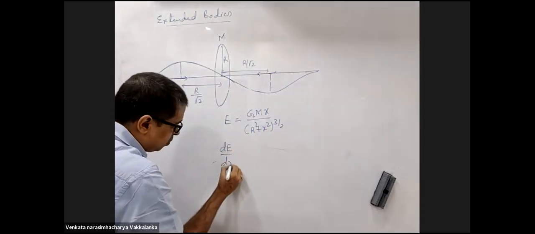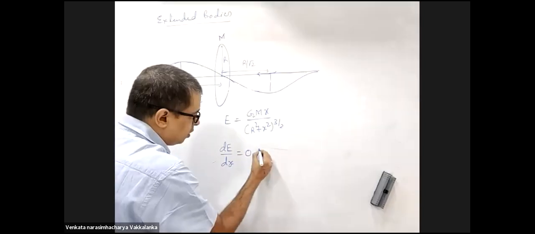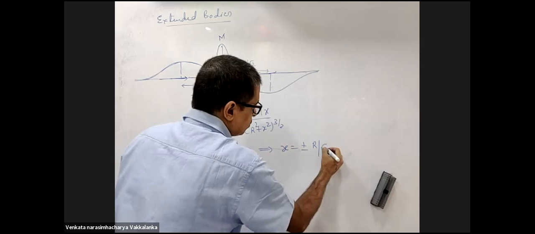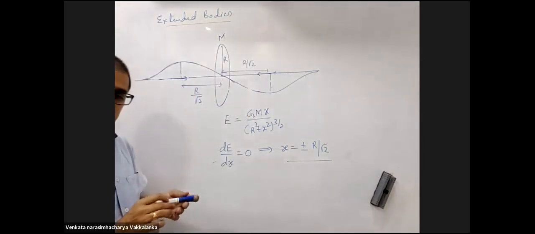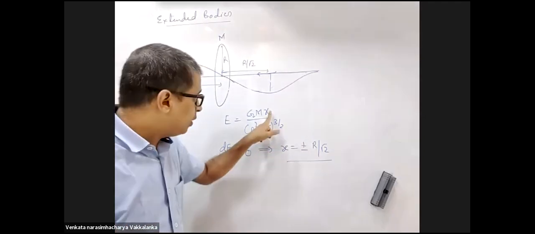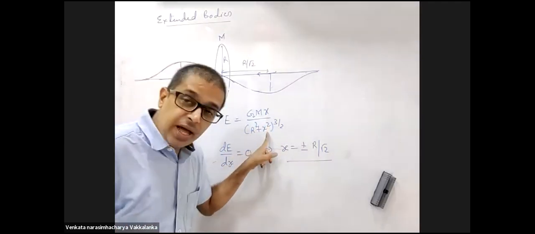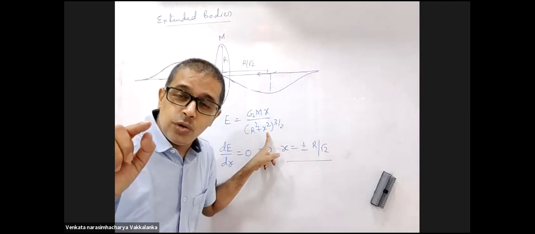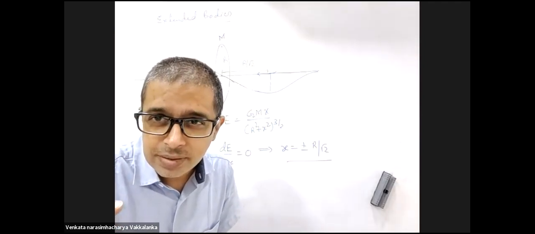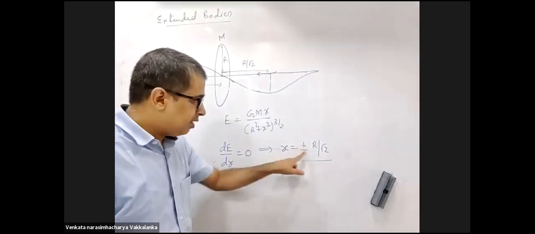Differentiate E with respect to x, equate it to 0. x will be plus or minus r by root 2. You will do the differentiation. You have x in the numerator as well as the denominator, so you'll have to use the differentiation of u by v.